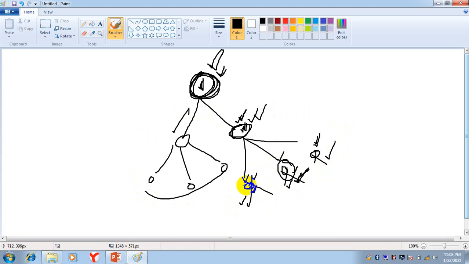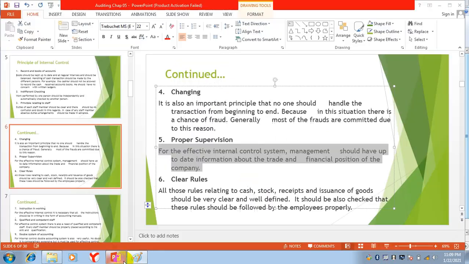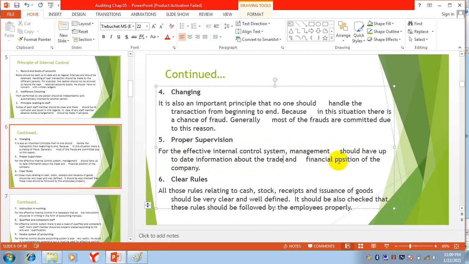Like this man is responsible to this and this man is responsible to this. So if there is proper supervision, this man will get more and more information. So for an effective internal control system, management should have up-to-date information about the trade, business and financial position of the company, and they know each and everything about the financial position of the company.